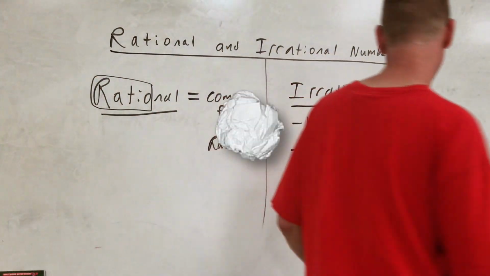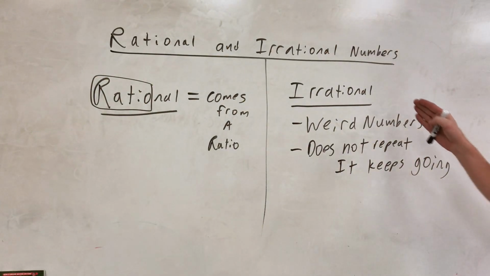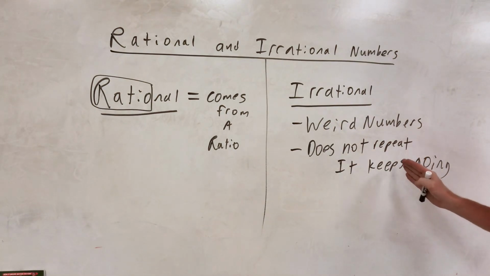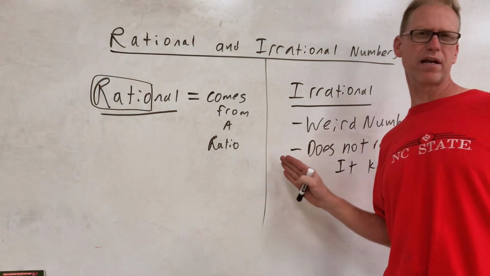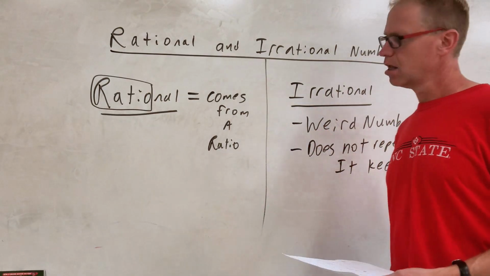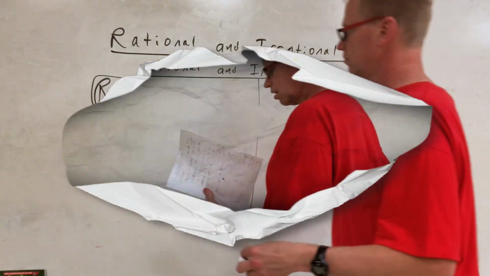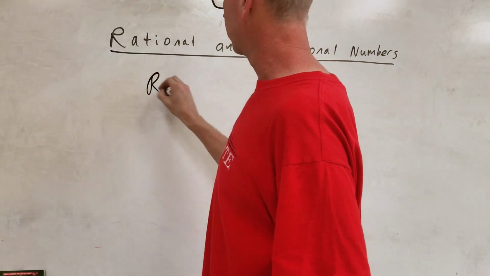Now let's look at irrational. Irrational numbers are weird numbers. They don't repeat, they keep going, there's no pattern. They are weird and they are odd numbers. So let's take a look at some examples of irrational and rational. All right, let's look at the difference between them with examples.